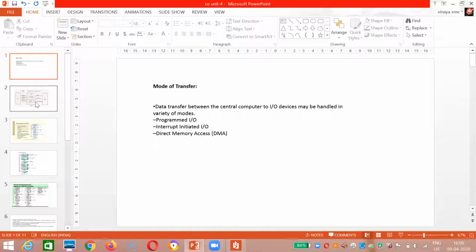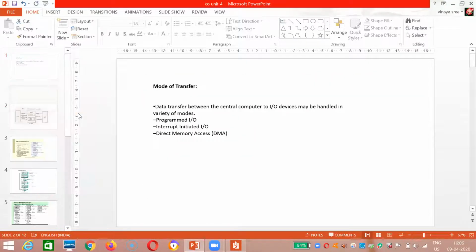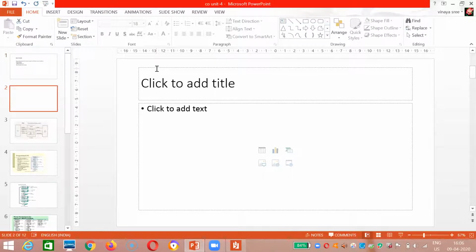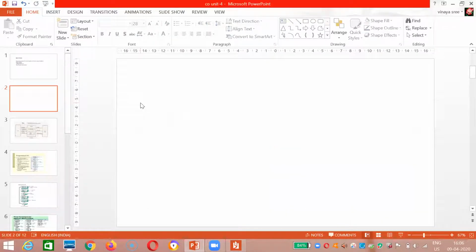In order to explain programmed IO, try to see this diagram. Before going to this diagram, let me go to a new slide. If you have any doubts, you can give a message so that I can get it.